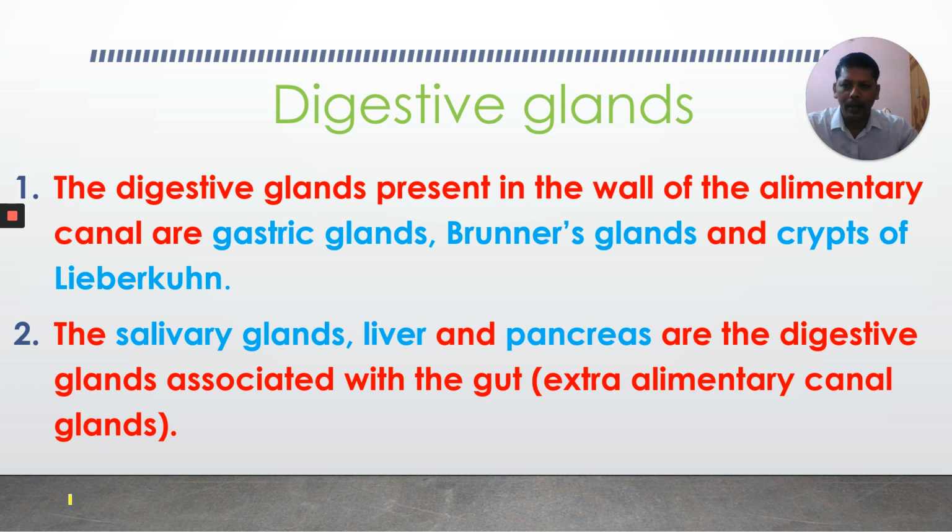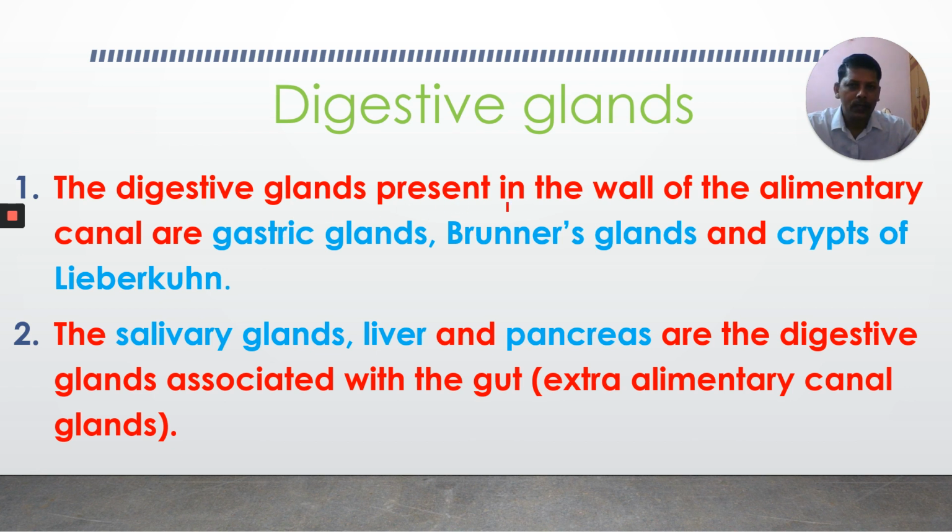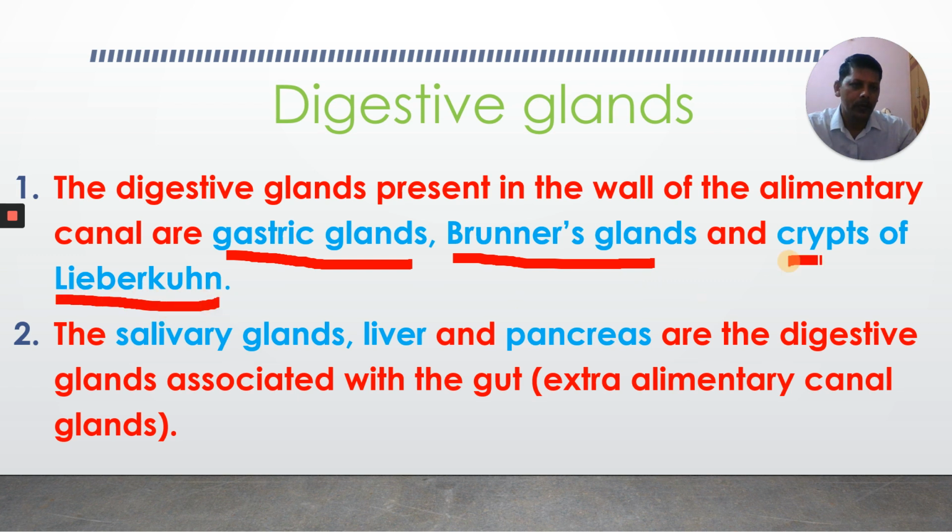The digestive glands present in the wall of the alimentary canal are gastric glands, Brunner's glands, and crypts of Lieberkühn. Three types of digestive glands are present in the wall of the alimentary canal itself. When we were studying the alimentary canal, you came across these three words: gastric glands, Brunner's glands, and crypts of Lieberkühn.